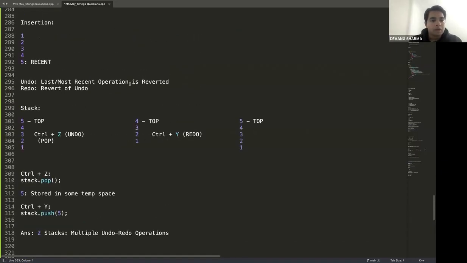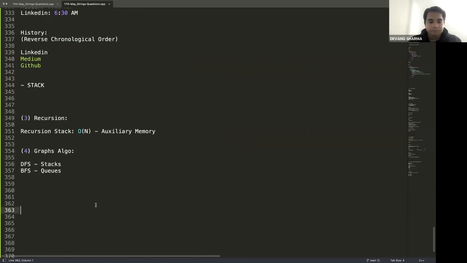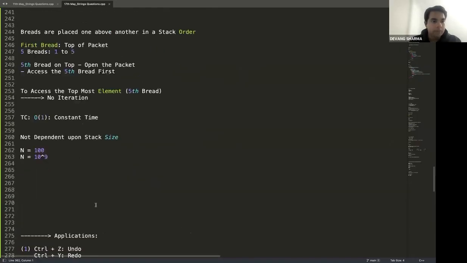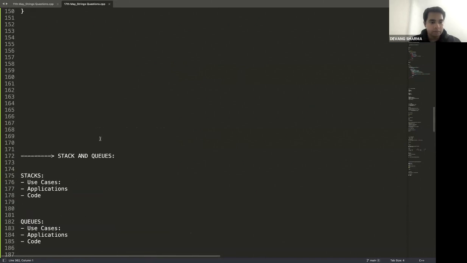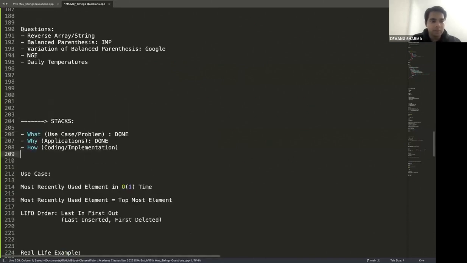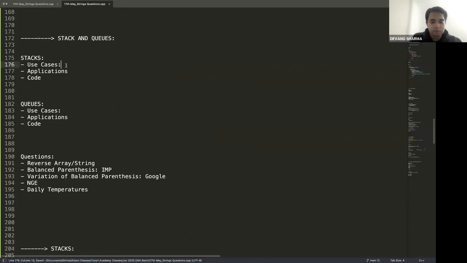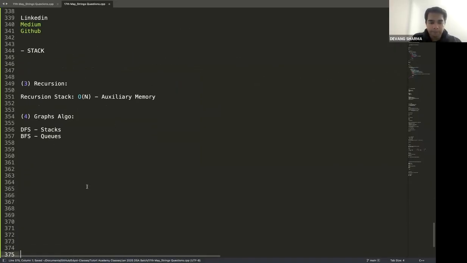Okay. All right, guys. Everybody clear with the applications? Everybody crystal clear with the applications? Okay. So I'll move this part as done. And then I'll move on to next part, which is coding or implementation. So this guy is done. This guy is done. Let's move on to the code part of stacks. And then we'll start with queues.